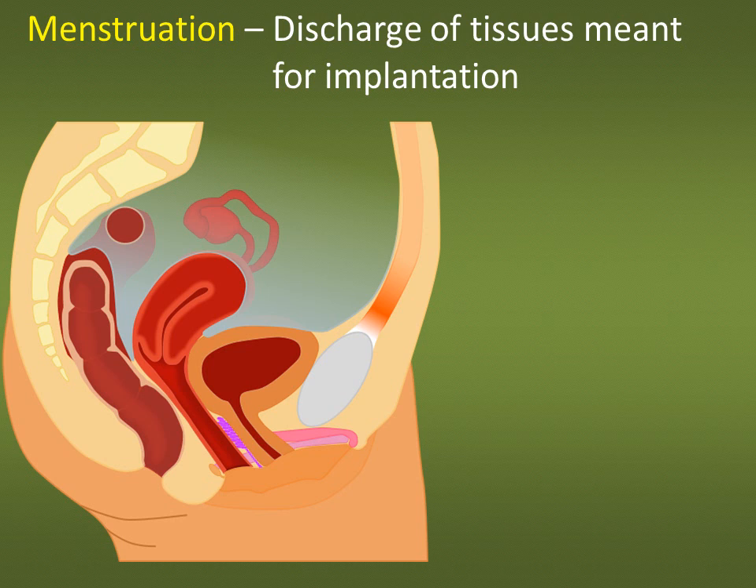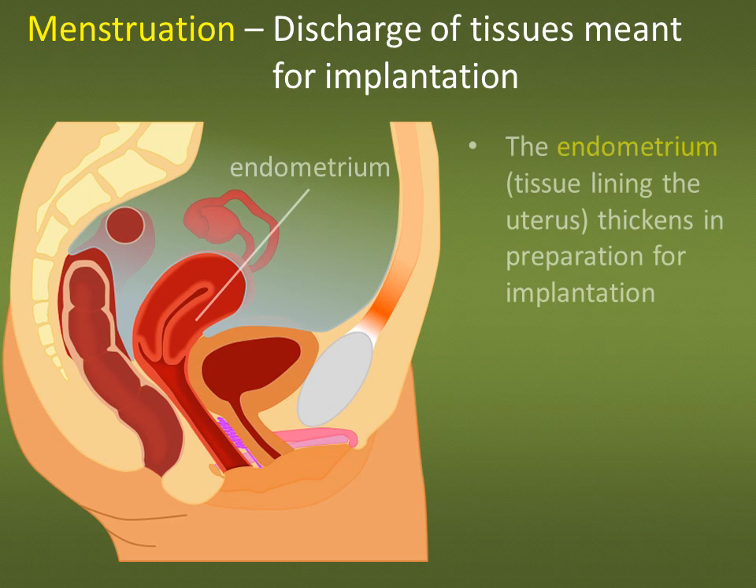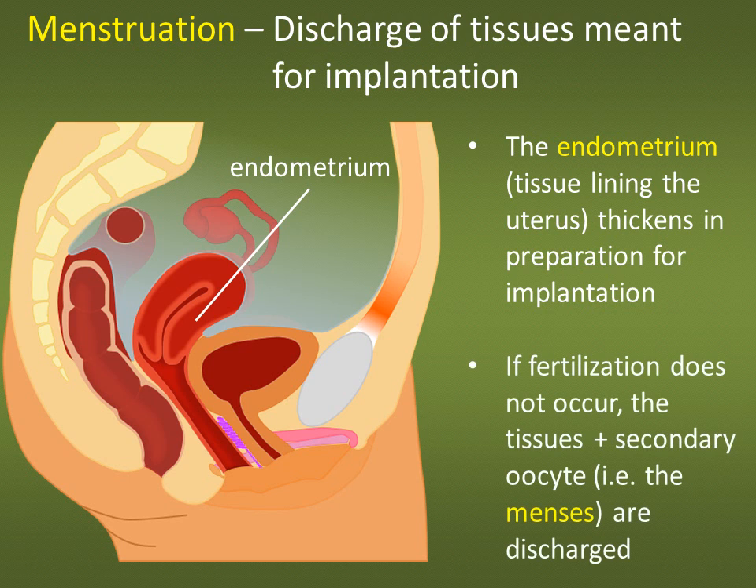Should the secondary oocyte not be fertilized in the fallopian tube, it needs to be removed from the body, along with all of the tissues that were preparing for successful implantation. So in preparing for that event, the endometrium, which is the tissue lining the uterus, will thicken. And it will thicken in order to receive a fertilized egg, which is implantation. However, if fertilization doesn't occur, then not only does the secondary oocyte need to be discharged, but so do all of those tissues, the endometrium, that were preparing for that implantation event.